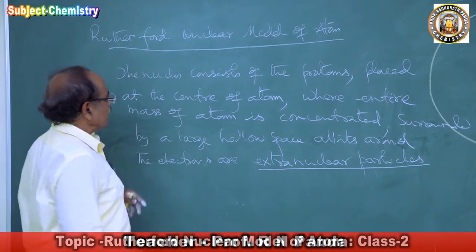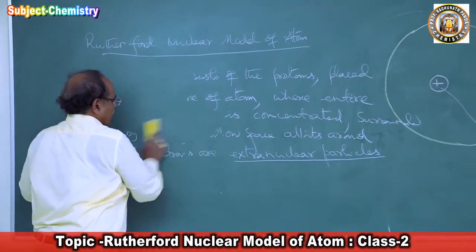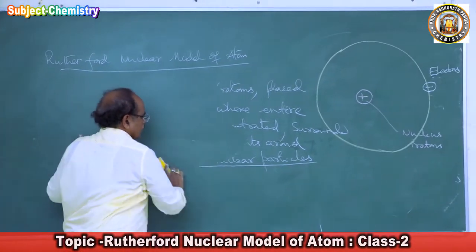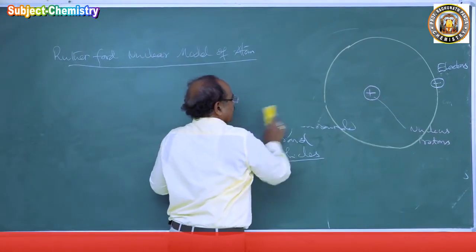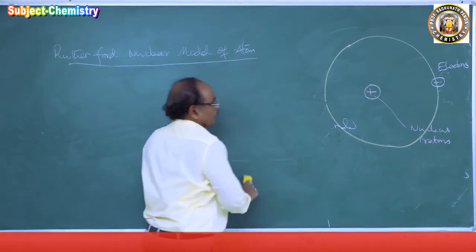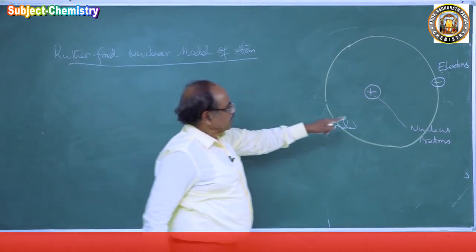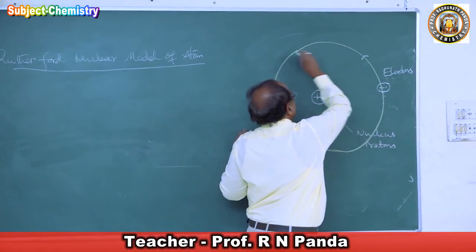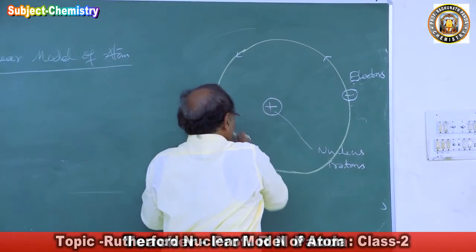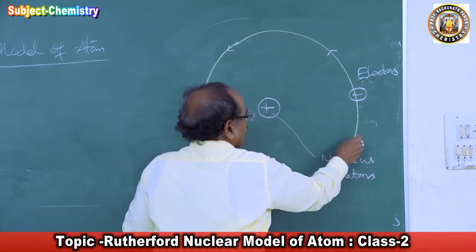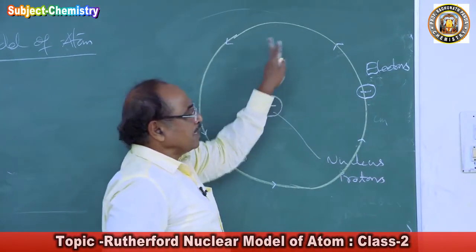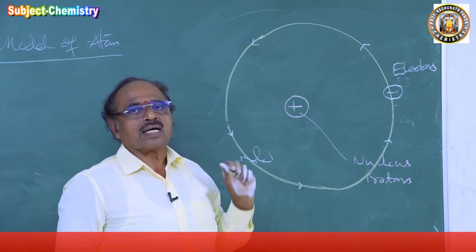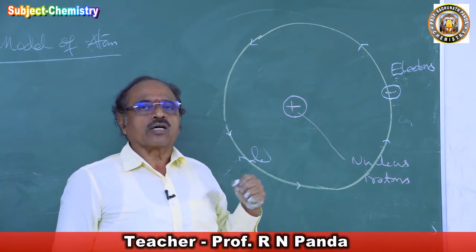Now the second point he proposed: what do the electrons do? He says these electrons are moving around the nucleus continuously in a circular path. He called that an orbit.